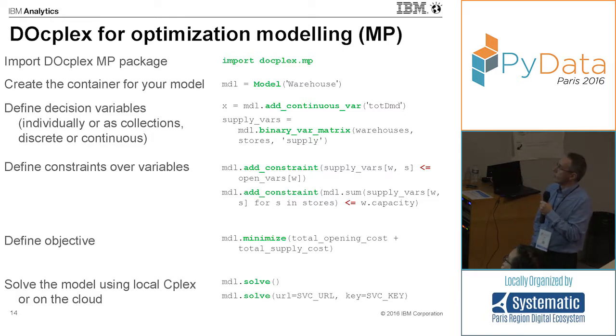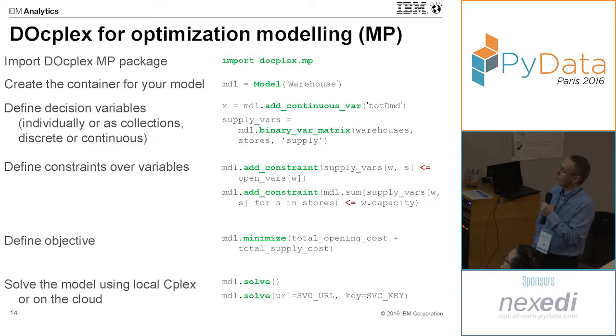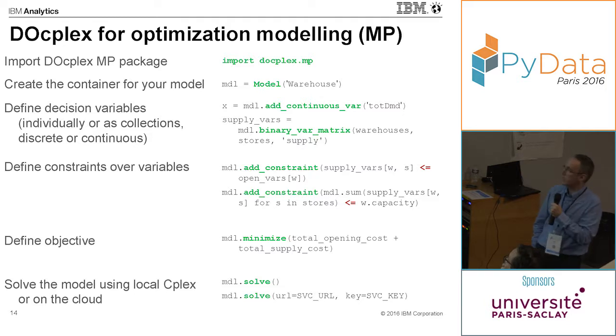Also, there is the aggregation. There is a sum aggregation operator that is used to create a linear expression. So here we just sum over all stores this collection of decision variables, and it is enforced to be less than the capacity.